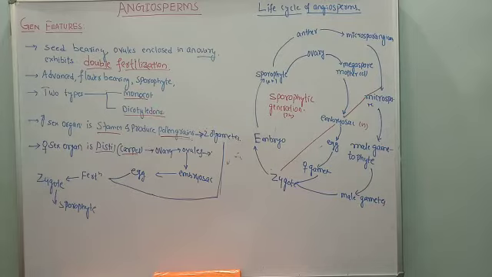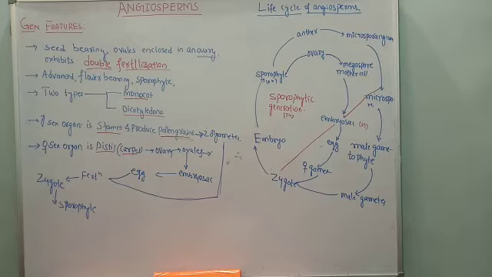Next, with reference to reproduction. Sexual reproduction is highly advanced in angiosperms. In the plant kingdom, from algae up to angiosperms, if we see the pattern of reproduction from primitive to advanced, the advancement is in increasing order. So angiosperms are highly advanced with respect to their sexual reproduction. We shall understand the sexual reproduction in detail. They are flower bearing plants and they are meant for sexual reproduction.